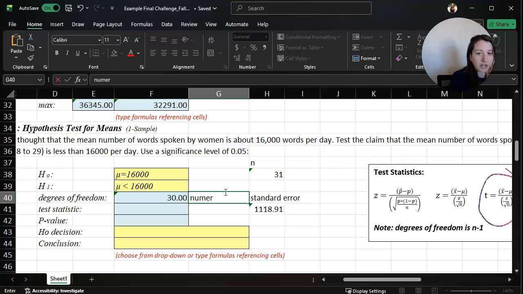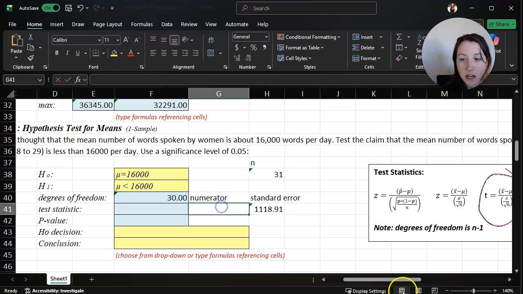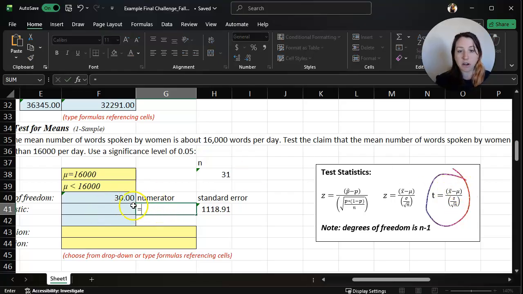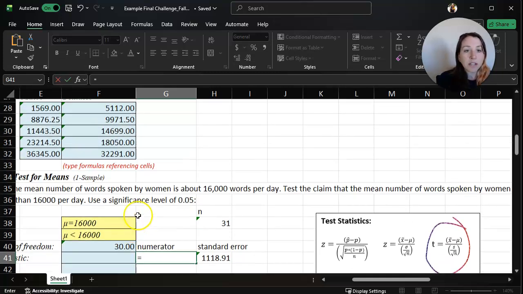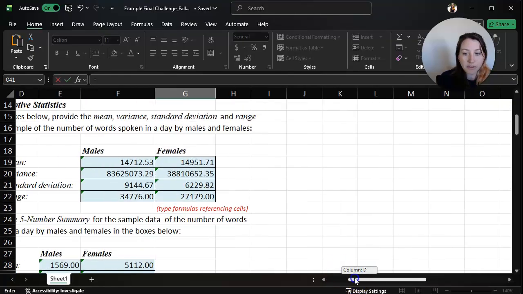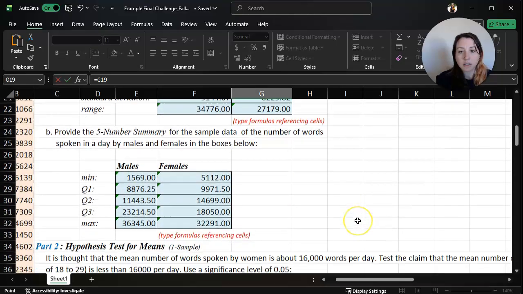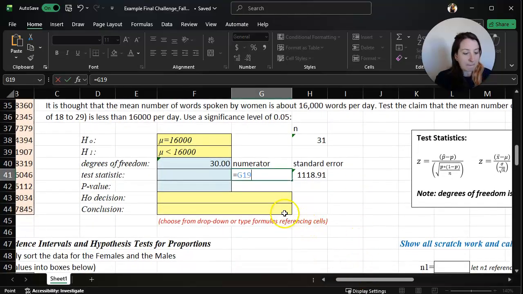Our numerator is the difference between x bar and mu. So we need to first take x bar. I'm going to type equals, because you always need an equals if you're calculating or using a function. Equals x bar, so come back up. That's the sample mean for females, which is what we just grabbed.